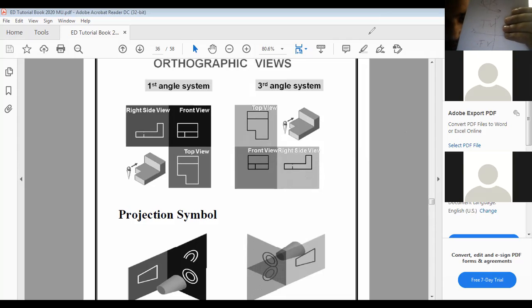In the third angle projection method, due to rotation, top view will go up. In the first angle, top view is below the x-axis, front view will be above the x-axis. But in the third angle projection method, when we rotate it by 90 degrees, top view will go above the x-axis and front view will go below the x-axis. Itna samajh mein aaya? Is it clear to everyone? Yes or no?